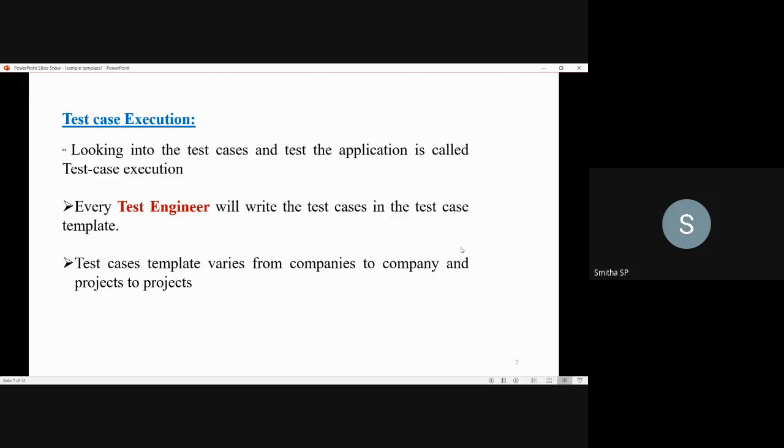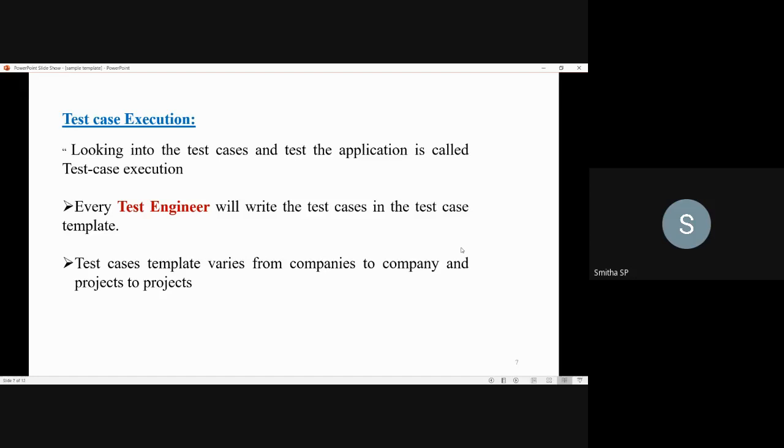Next is test case execution. Looking into the test cases and testing the application is called test case execution. So what is test case execution? You will be executing the test cases. Looking into the test cases and testing the application is called test case execution.